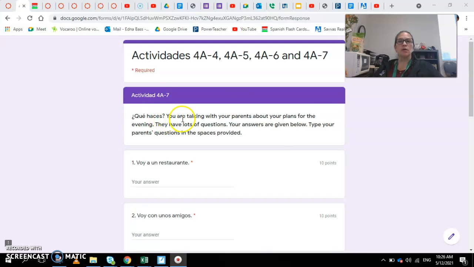And the last activity, 4A-7, ¿qué haces? What do you do? So you're talking with your parents about your plans for the evening. They had lots of questions. Those are good parents. They ask a lot of questions. Your answers are given below. Type your parents' questions in the space provided. So this is what you answer when your parents ask you something. What did they ask you? You need to type the question.